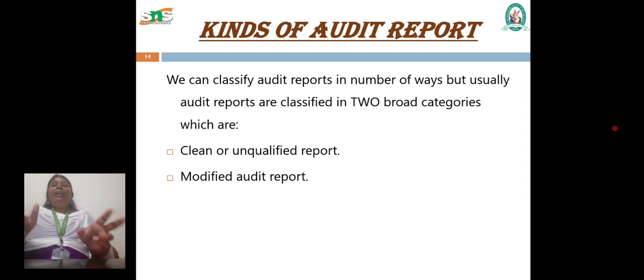These are the two places where the auditor can give the disclaimer. They can say that I can't do it, there is no evidence or there are no such evidence to show the things which are going wrong in that particular place. This is called disclaimer of opinion.